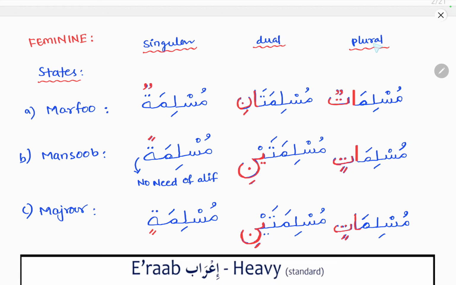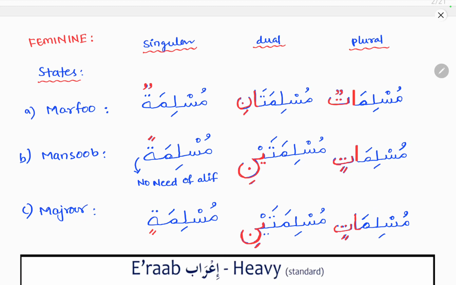Now coming to the plurals. In the plurals, now the plurals are derived from the singulars only. So muslimatun. So this entire ta marbuta is removed and atun should be added. Alif ta with a tanween, it should be added. So marfu state is muslimatun and mansub state is muslimatin. Okay, mansub state is muslimatin and majrur state for the plurals is muslimatin. So muslimatin, both in the mansub state as well as in the majrur state.